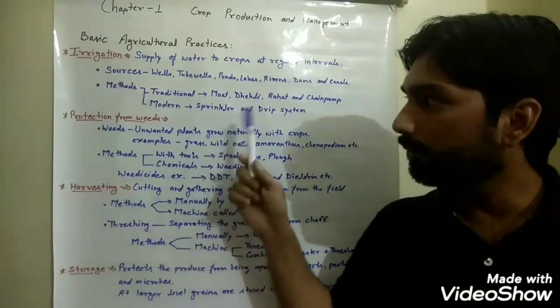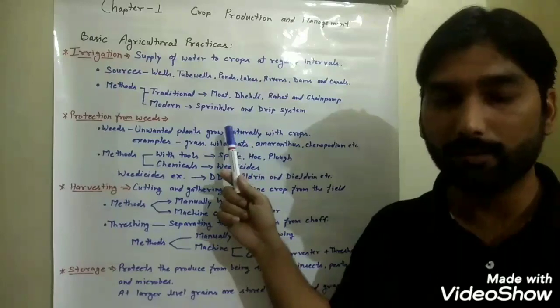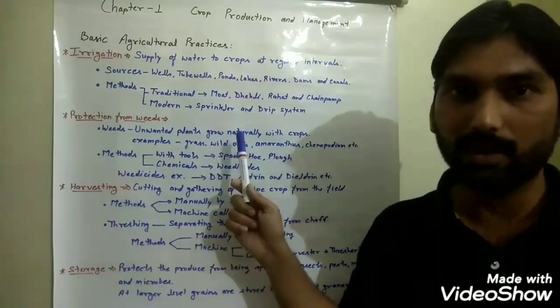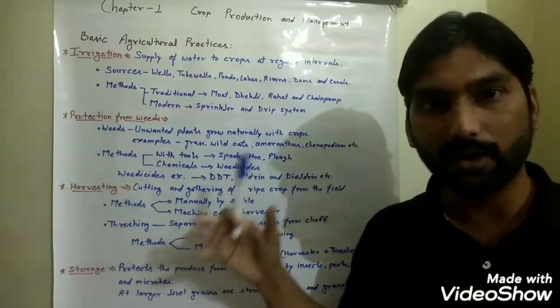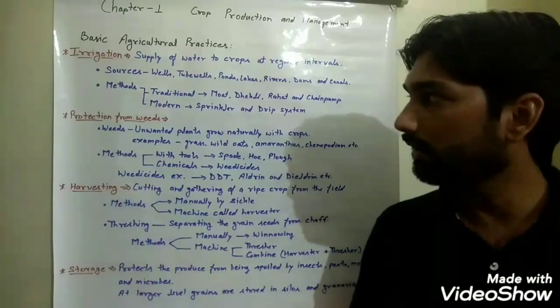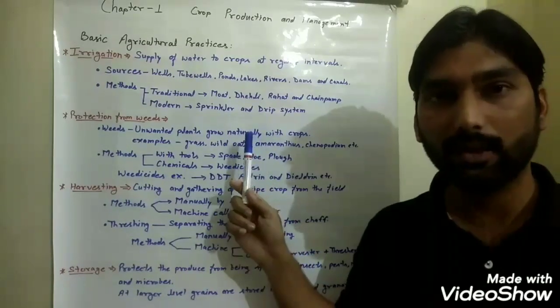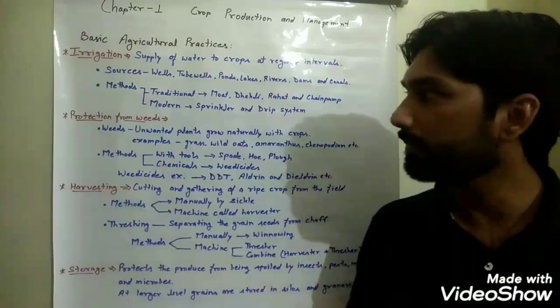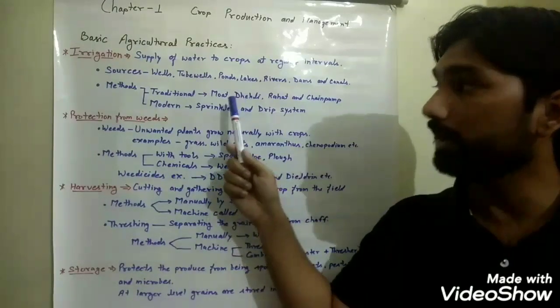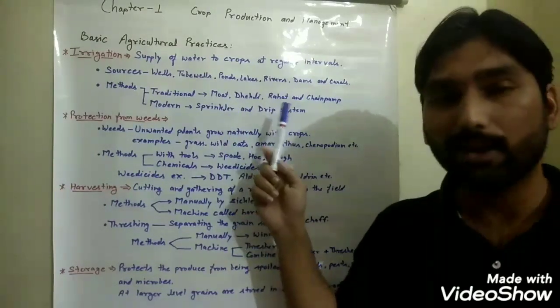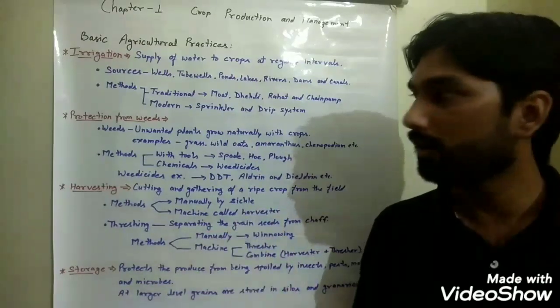So both of these methods are very costly, but they are very efficient at saving water, and they are practiced in the hilly areas too. When we compare with the traditional ones, they need a lot of physical labor.